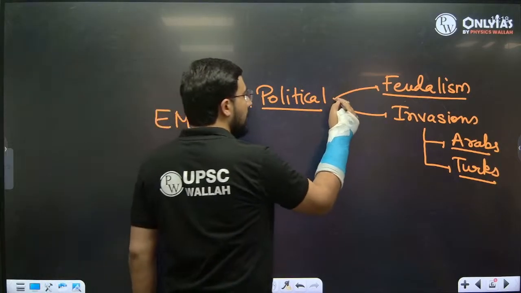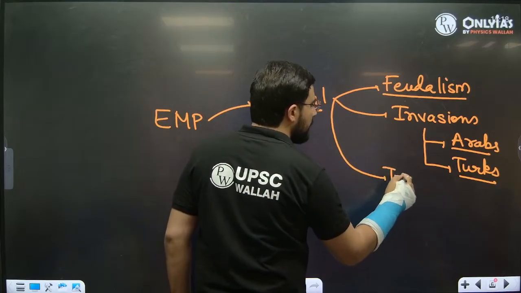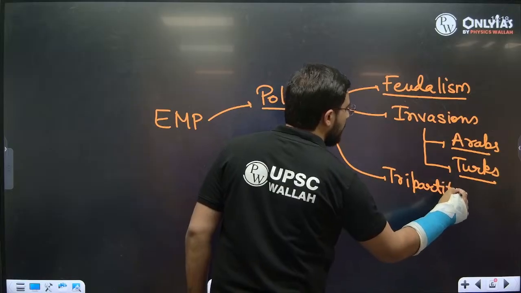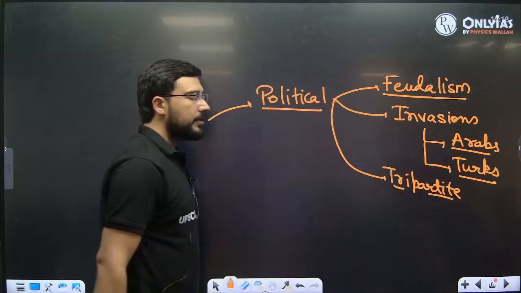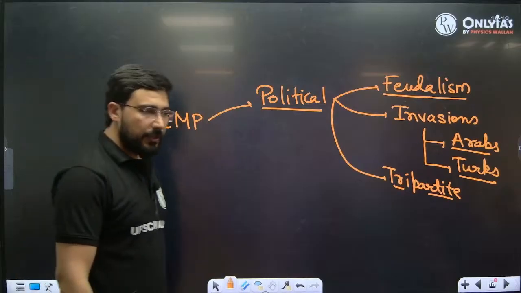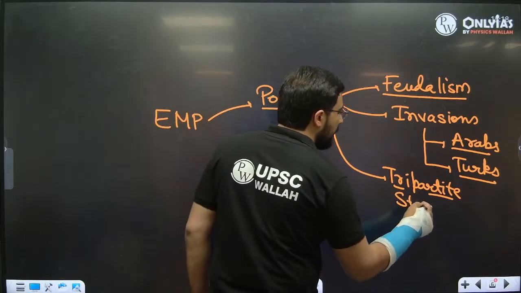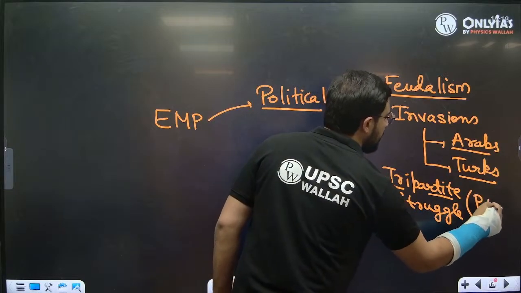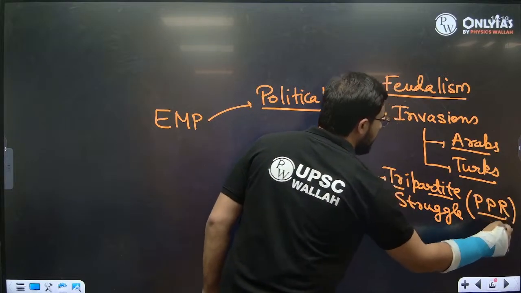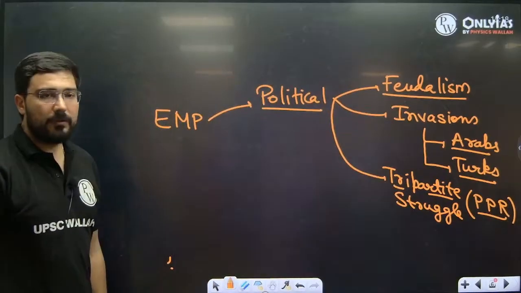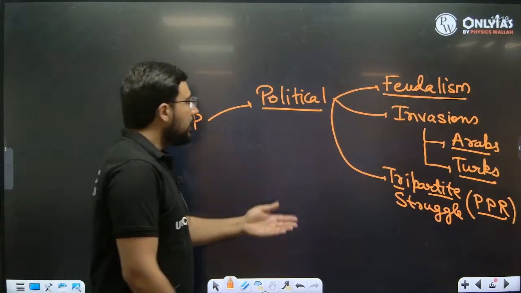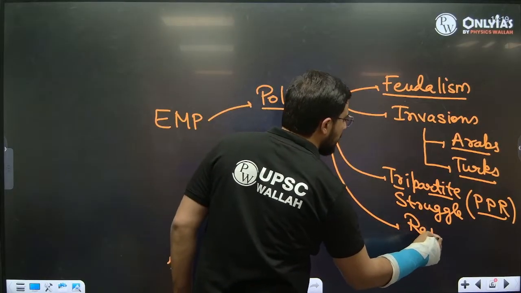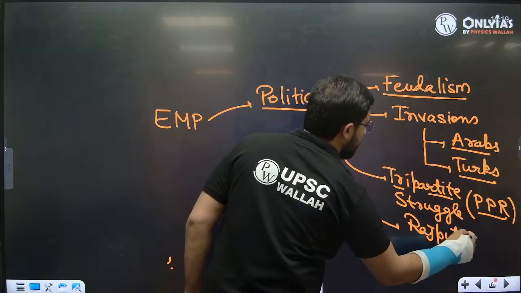Number three, we were also having our own struggle. Three dynasties were fighting among themselves. All of them went down because of this. There was a tripartite struggle. Okay, between whom? Palas, Pratiharas and Rashtrakutas. These three dynasties are going to fight for the political struggle. During the later half of the early medieval period, in North India specifically, we'll see the rise of Rajputs.